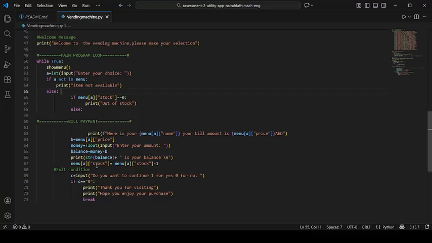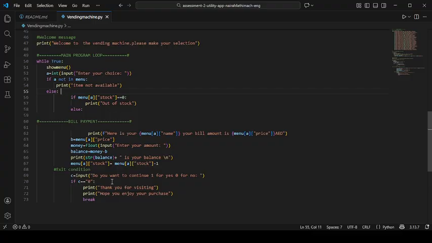Now, after the successful purchase, the program automatically reduces the stock of the item by one. So I use the code here to reduce the stock. Then finally, the user is asked whether they want to continue shopping or exit the program.